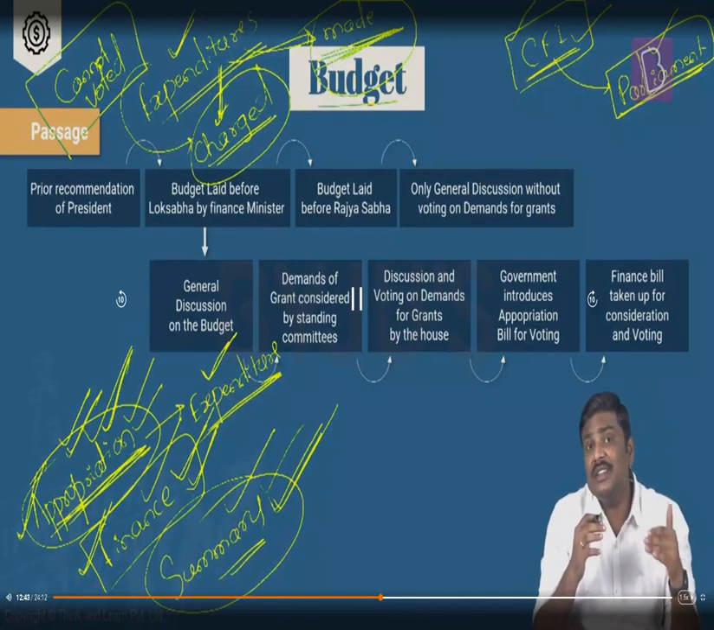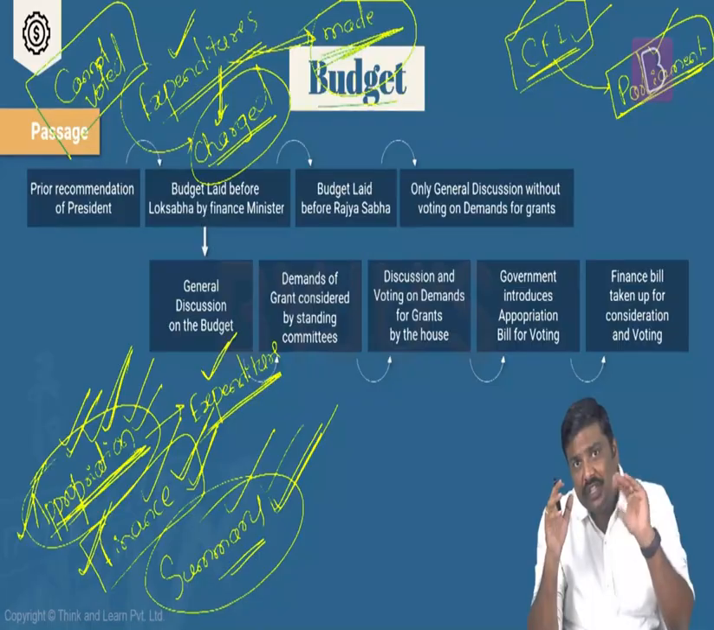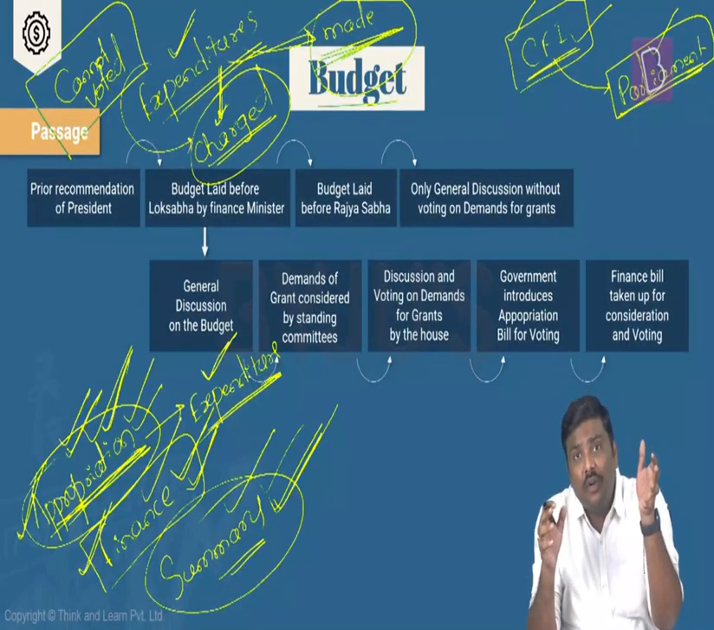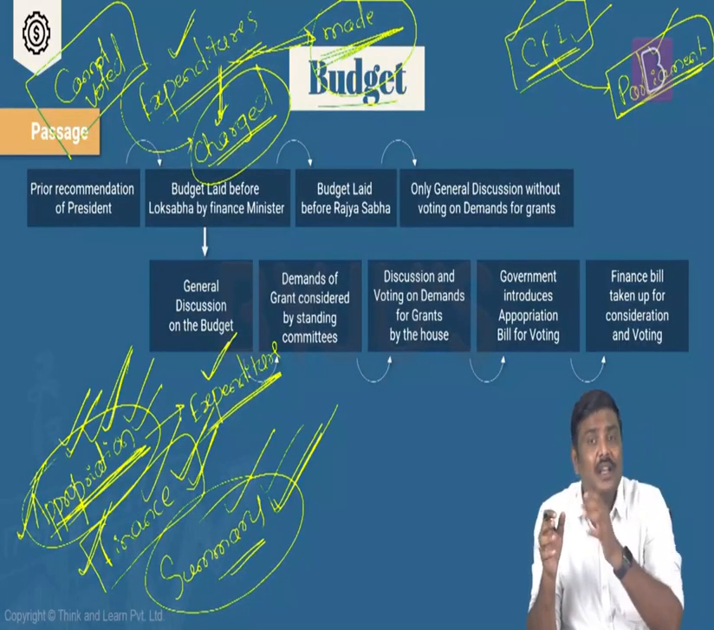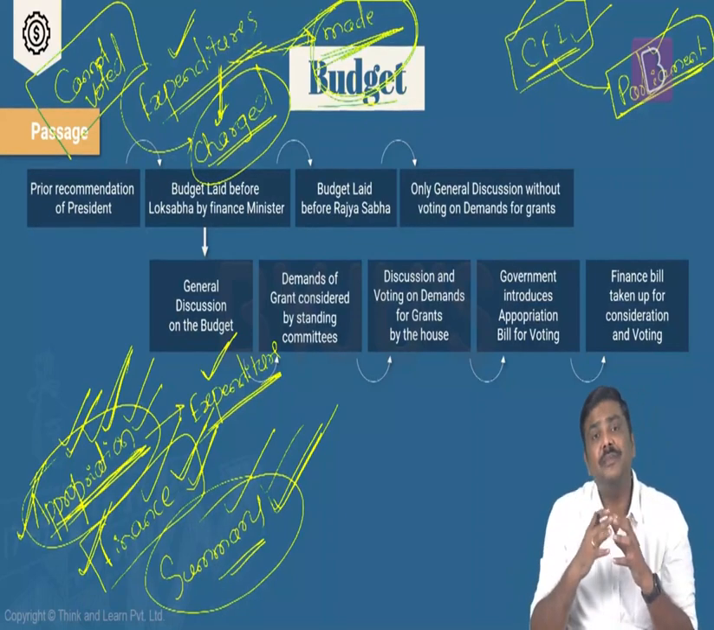So can the parliament discuss these particular expenditures? Yes. But can they vote and change these expenditures when the government wants to withdraw for these expenditures from the Consolidated Fund of India? No, not allowed. And on the other hand, there is a term called expenditures made.